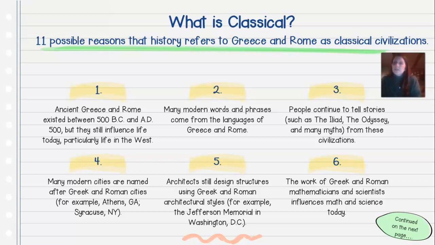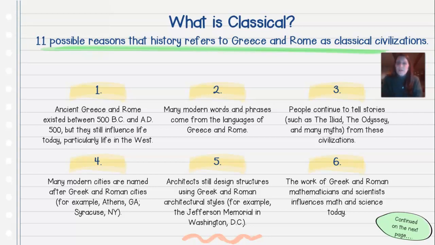Ancient Greece and Rome existed between 500 BC and AD 500, but they still influence life today, particularly life in the West. So that's the western part of the hemispheres, or the world. Many modern words and phrases come from the languages of Greece and Rome. People continue to tell stories such as the Iliad, the Odyssey, and many myths from these civilizations. Many modern cities are named after Greek and Roman cities. For example, Athens, Georgia, Syracuse, New York.